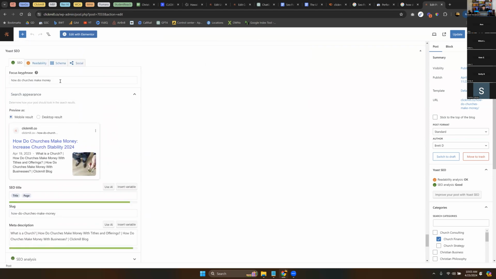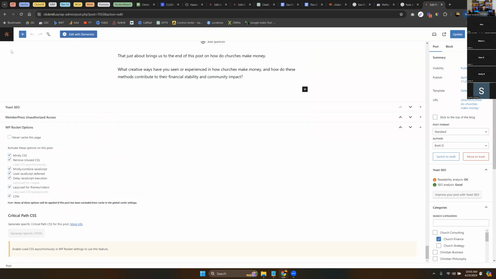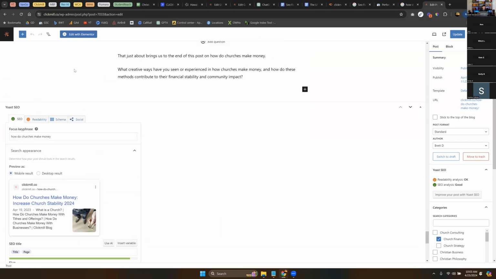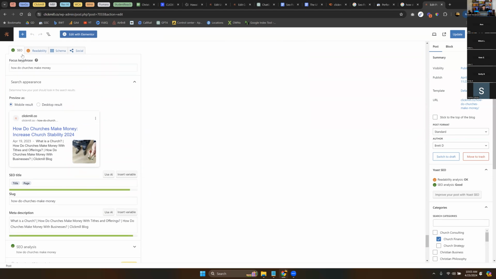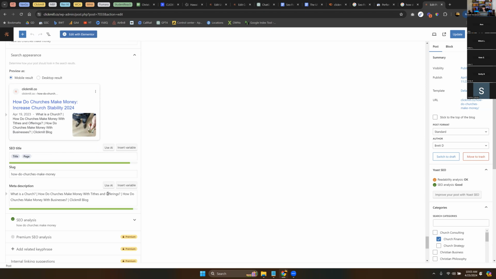So here we go. How do churches make money? Now, we haven't looked at this yet. This is the Yoast tool, which I just closed. This is the Yoast tool. And the Yoast tool is going to input all of these different meta titles and meta descriptions into the page so that Google can read it. All right. Now, okay, so you'll notice we don't have the ways in the meta description.